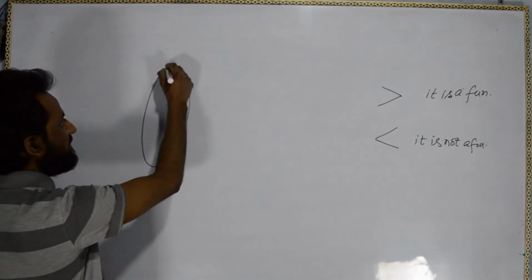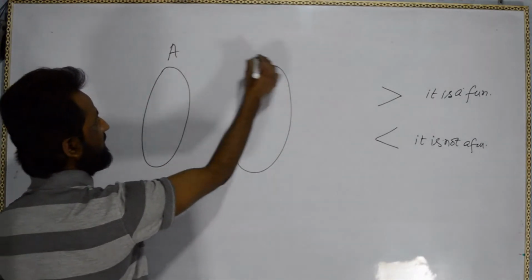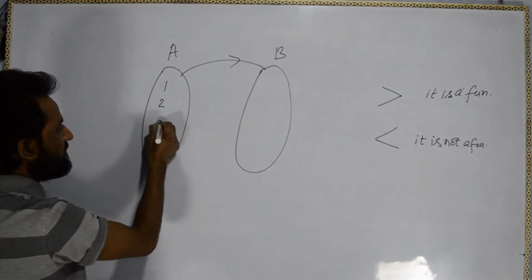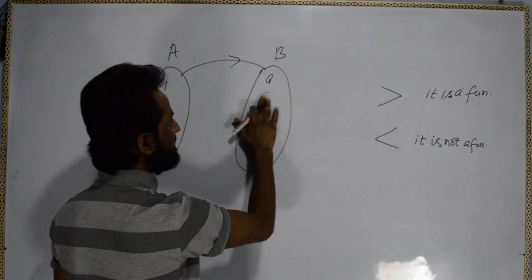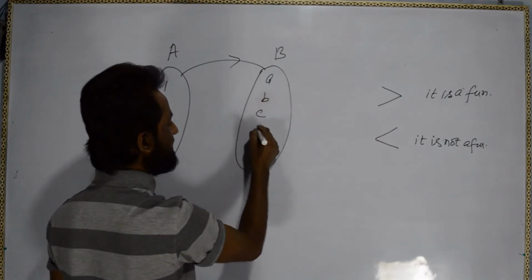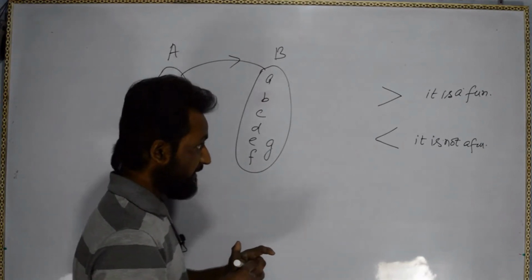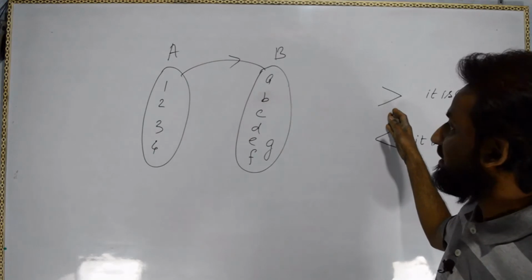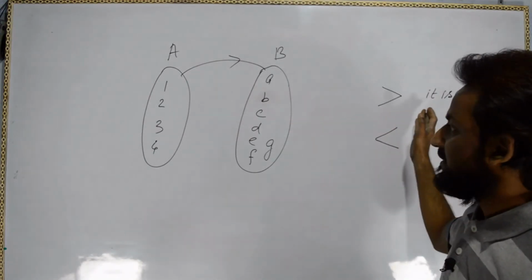If we are able to draw a diagram of a given function or given relation, set A, set B, this is a function: 1, 2, 3, 4, A, B, C, D, E, F and G. Okay, when we are able to draw this sign, generally it is the greater than sign, then it will be a function.